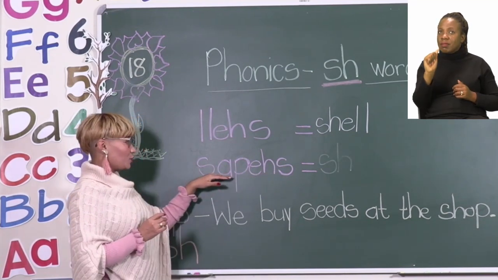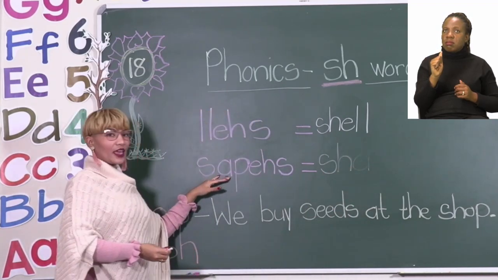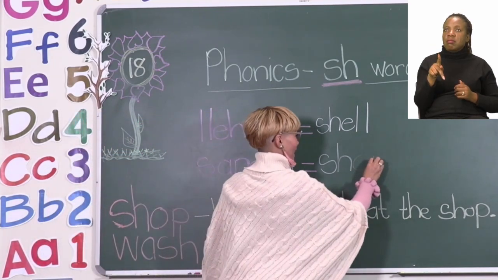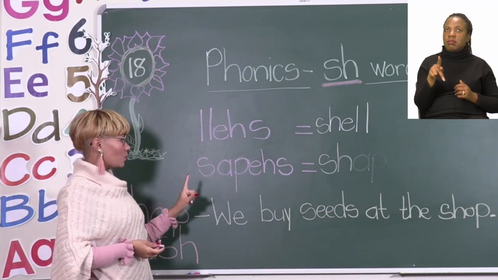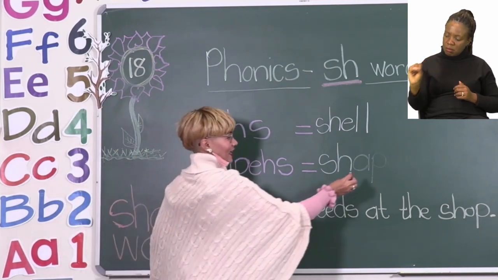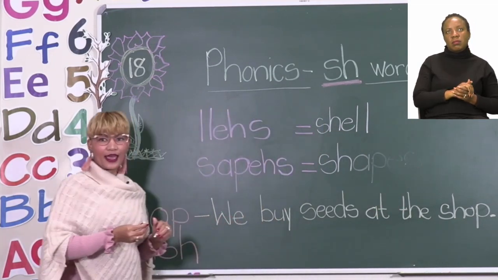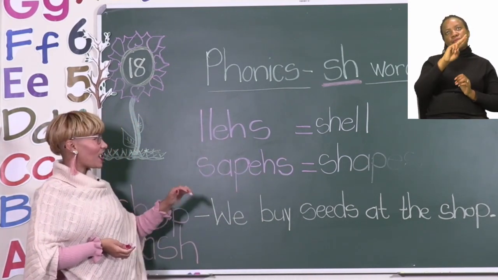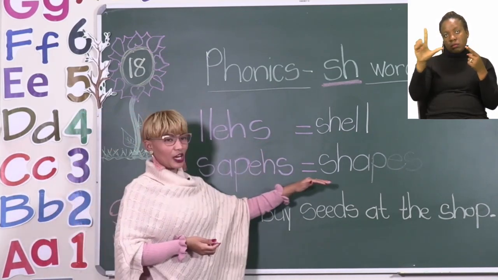An A. Do we have an A? That's right. We have an A. Then we need a P. That's right. We have the P right there. What other letters do we need to spell the word shapes? We need the E and the S at the end. So then we write the E and we write the S and we have the word shapes. Okay, so now we found the word shell and we found the word shapes.